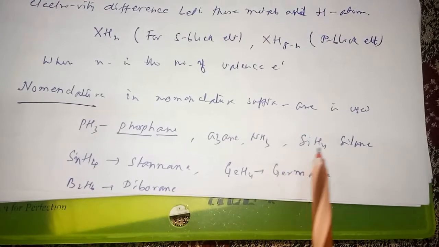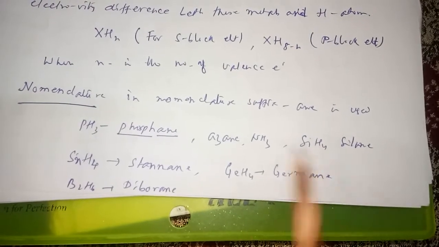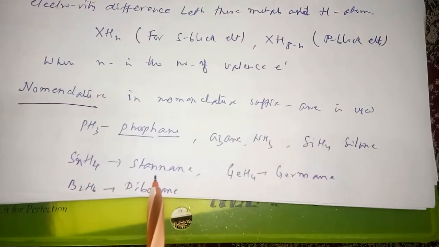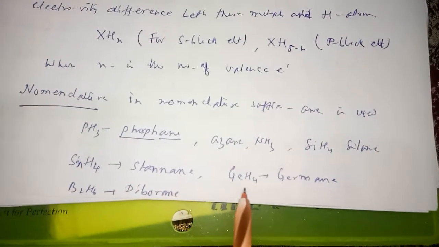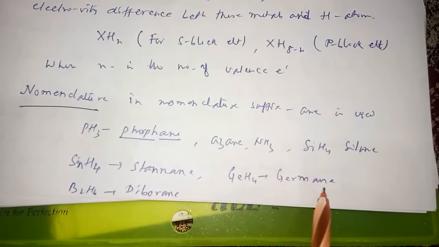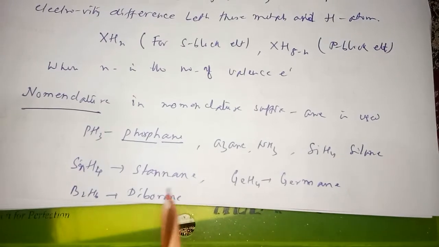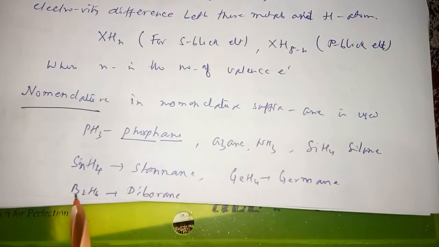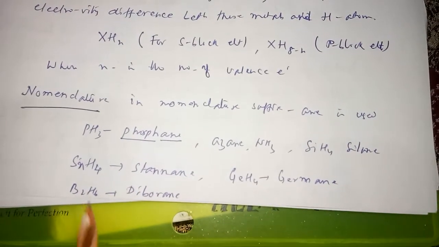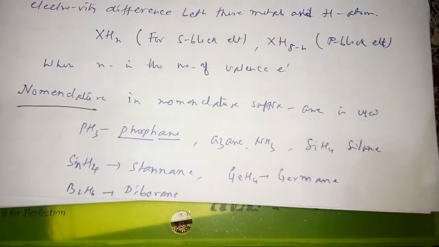SiH4, from silicon, is silane. SnH4 is stannane. GeH4 is germane. And B2H6: if 1 boron, it is borane, and with 2 borons, it is diborane.